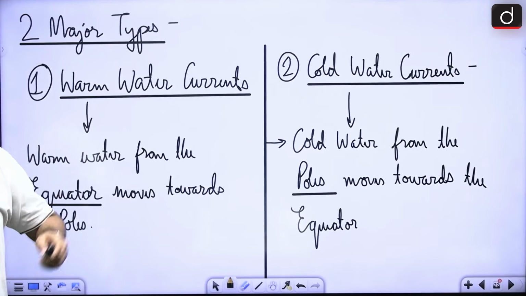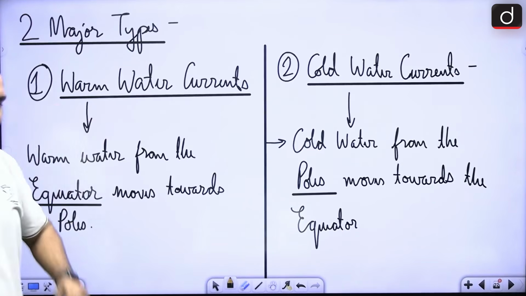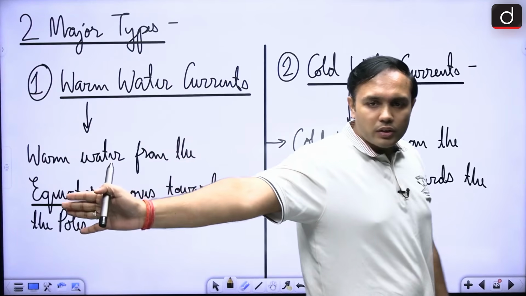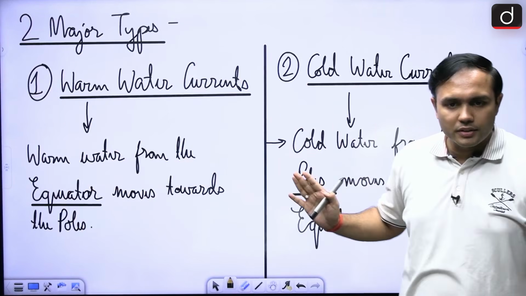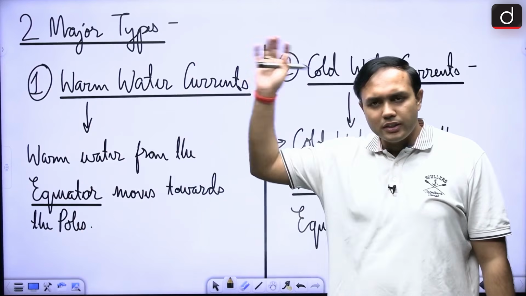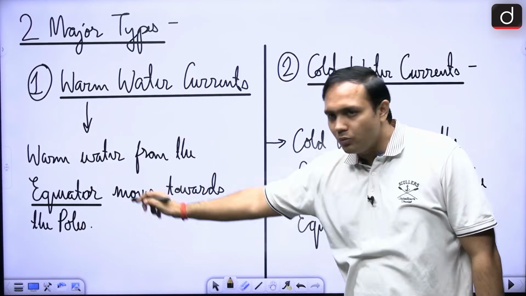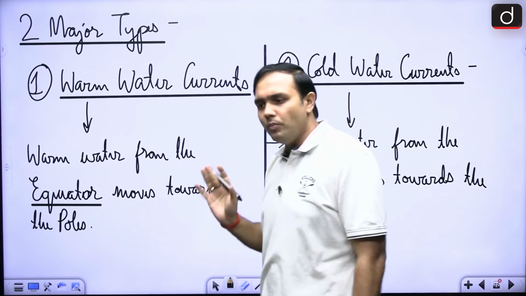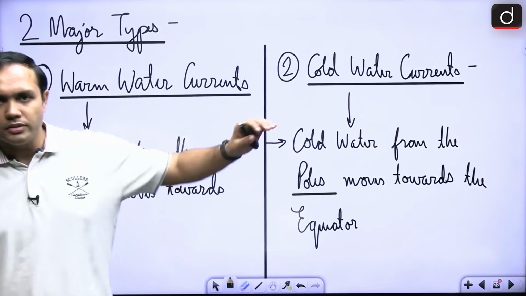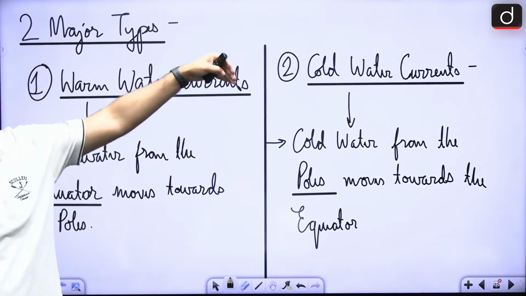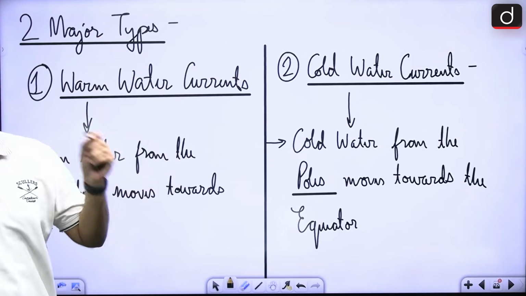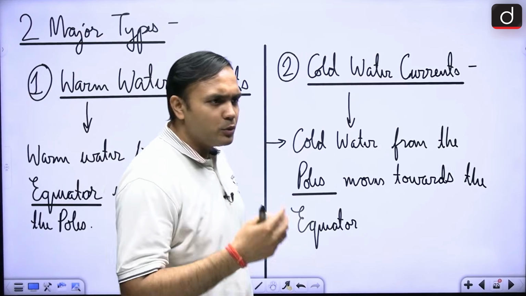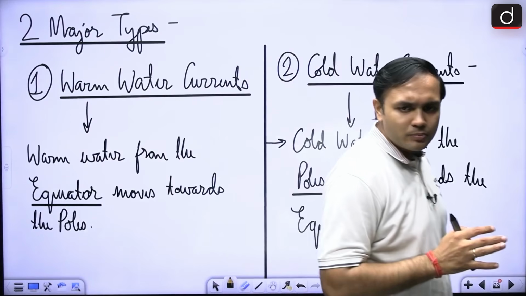Now the next aspect is, of course, there are two major types, that is what we are going to focus on today, that is warm water currents and cold water currents, right? In this, if you have to just remember one thing, if the current is moving from the equator towards the poles, it is generally warm. If the current is moving from the poles towards the equator, it is generally cold, right? This is almost like a shorthand thing that you can remember, right?